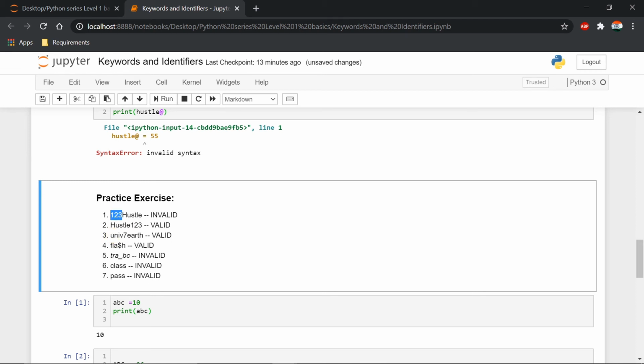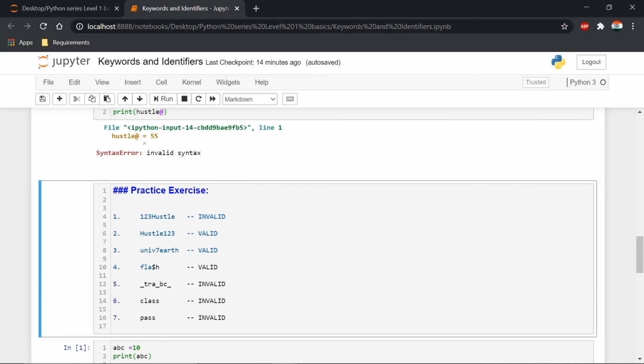Let's go to point number 2. Hustle123 is valid because it can start with A to Z, either capital or small, but it should not start with special symbols, underscore, or digits. Univ7earth is also valid. We can use a numerical value anywhere else, but it should not be the first character. Fourth one is invalid. Basically, I is invalid, sorry.